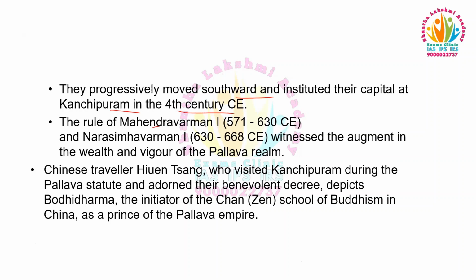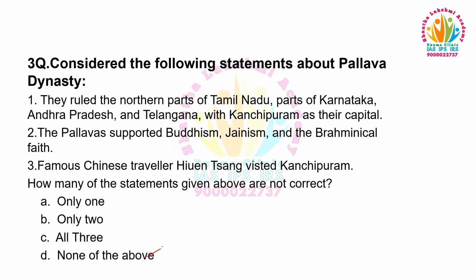The rule of Mahendravarman and Narasimhavarman witnessed the increase in the wealth and vigor of the Pallava realm. The Chinese traveler Xuanzang, who visited Kanchipuram during the Pallava period and adored their benevolent decree, depicts Bodhidharma, the initiator of the Chan, that is nothing but the Zen school of Buddhism in China, as a prince of the Pallava Empire. So the answer is none of the above, because all the statements given above are correct. Moving to the next question.